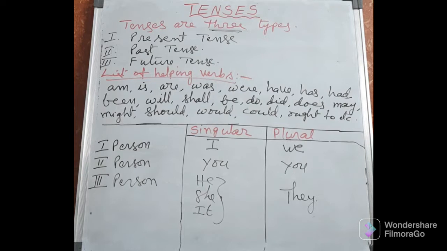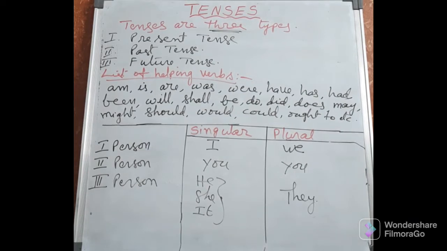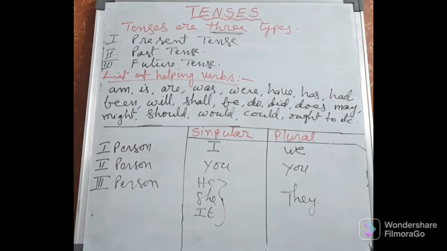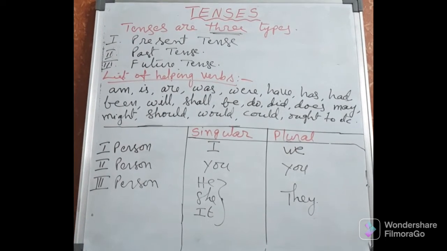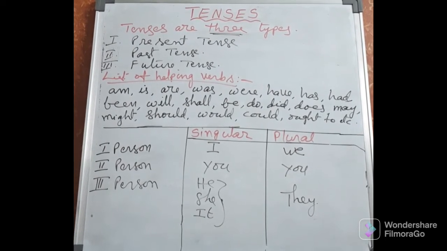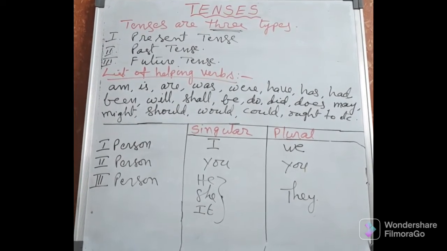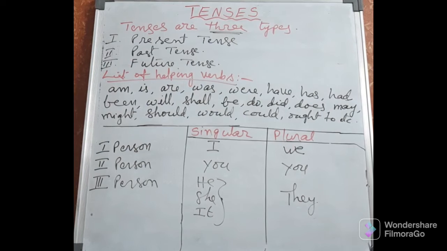Frankly speaking, tenses are three types in all other languages also, along with English. Just we know that present tense, past tense and future tense. Present means the present situation we are explaining. Past is which is completed in past days. Future is which is going to happen.